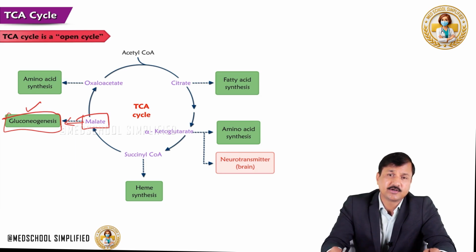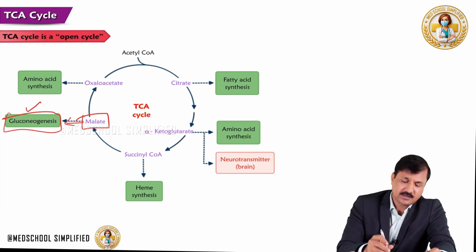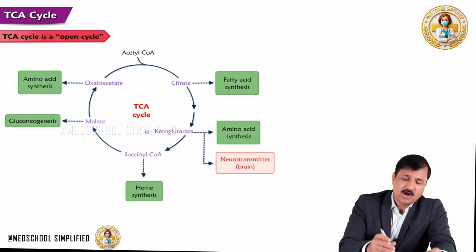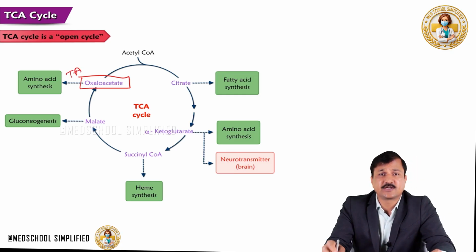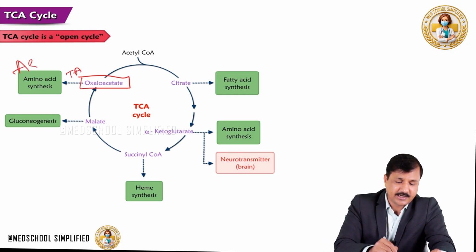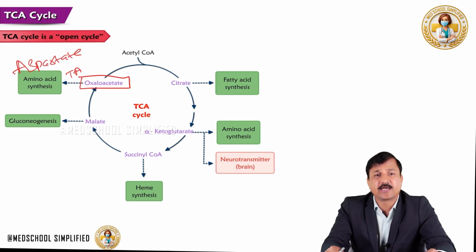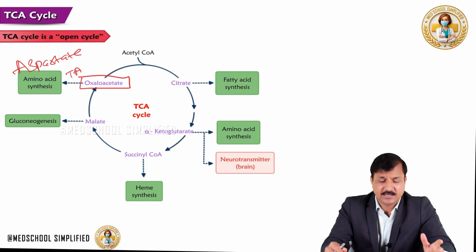So malate can go out into the gluconeogenesis process. Or oxaloacetate, which is part of the TCA cycle, can undergo a transamination reaction to make aspartate. So that means a non-essential amino acid aspartate can be synthesized using oxaloacetate, which is a TCA cycle intermediate.